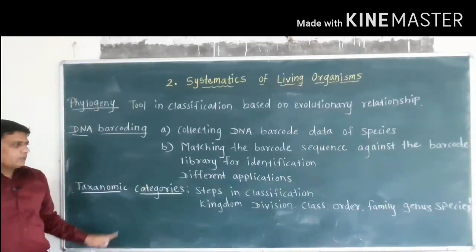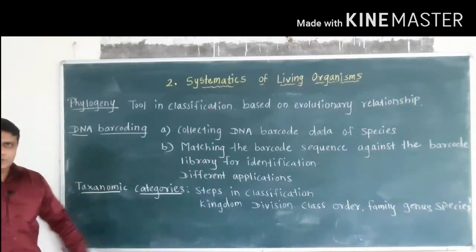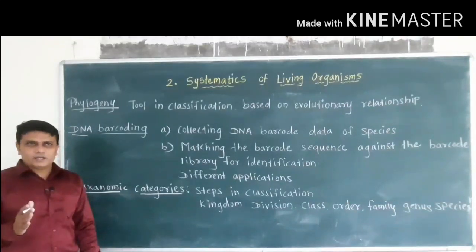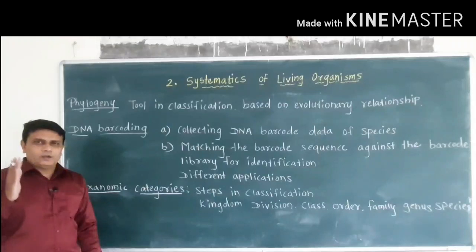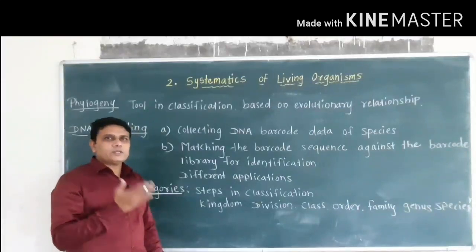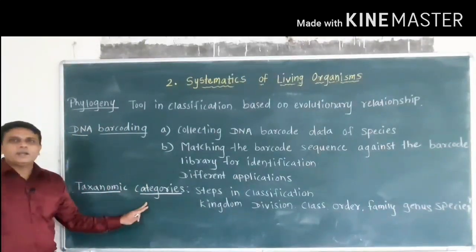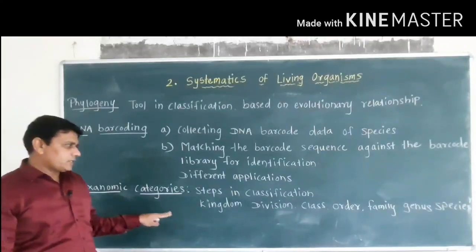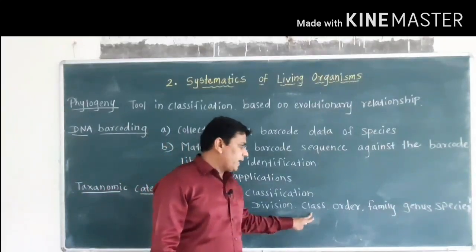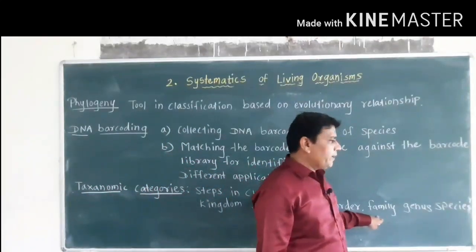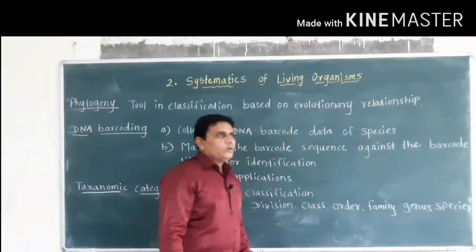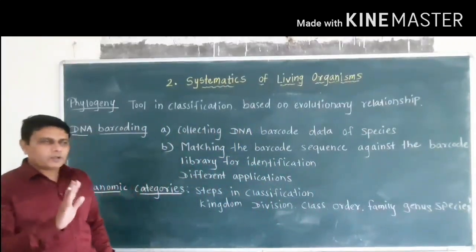Now the next topic is taxonomic categories. You know that taxonomy is one of the branches of biology in which there is collection, then identification, nomenclature and classification of living organisms. So there are different steps in the system of classification. These are called taxonomic categories. The highest category or rank is kingdom, then division, then class, order, family, genus, and finally species. So, species is the smallest unit of classification.